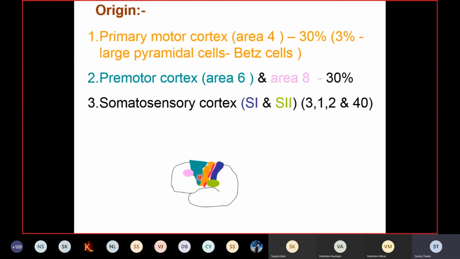Now this final program will be executed through the descending tracts by the primary motor cortex. Once it is developed, it will be executed through the descending path by the primary motor cortex. This primary motor cortex gives commands or orders to different pathways: which muscle should be activated, with which speed and degree of contraction, so that the movement can be executed. And this information is coming down through the descending tracts.